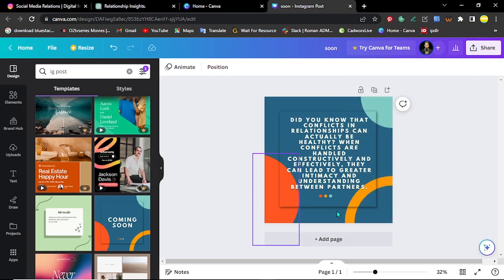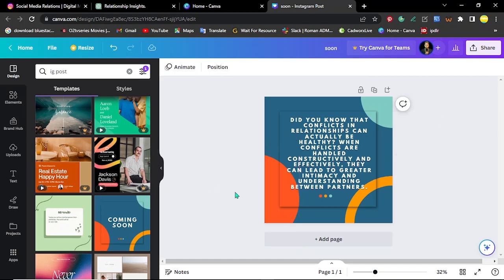So you can actually decide to change your color. Depending on, if you have a small brand and your brand is actually using certain colors, or probably your brand is using black and white, you can decide, yeah, I want to use colors that actually come from my brand, not these ones.